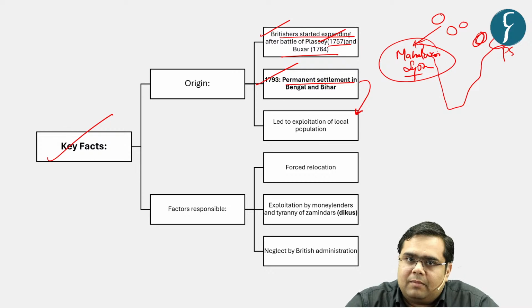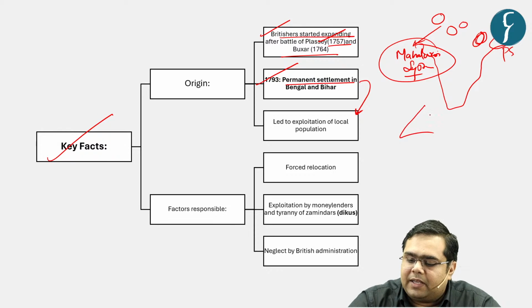Because there is a term called sunset clause in this particular context of revenue settlement, that by the sunset of this particular day, Britishers need to have this much produce. Whatever surplus you have calculated, you have gained, you keep it to yourself.